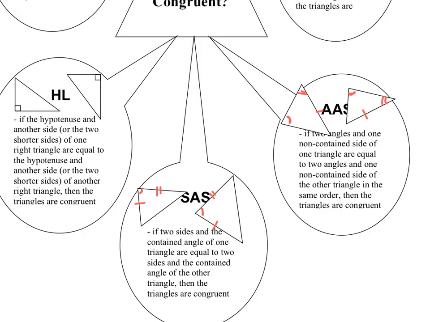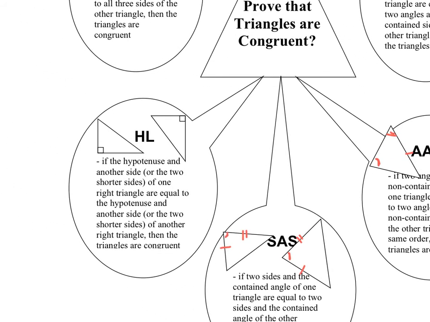And the last one is for a right triangle. So in a right triangle, if the hypotenuse and another side is equal to the hypotenuse and another side of the other triangle, then they're equal. The reason being is that if it's a right triangle, that means they both have a right angle. So they already share an angle, and then the other one is they have to share two other sides.